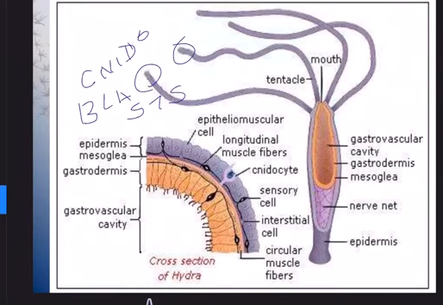And you can see centrally, when we vertically cut this animal, gastrovascular cavity. Look at that, gastrovascular cavity. Almost it is like a stomach. And this is also called coelenteron. That's why the name Coelenterata, with a single opening, the mouth.